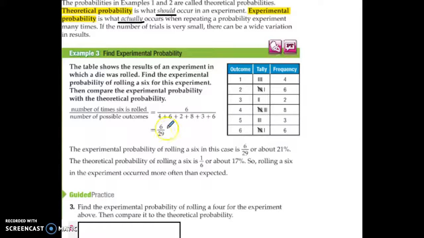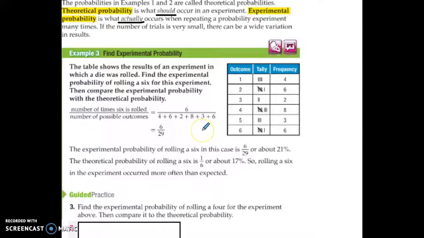Alright? So let's compare the theoretical and experimental of rolling a die. Here's what happened. They rolled the die here. How many times did it say they did it? 29 times they rolled the die. They got a 1 4 times, 2 was 6 times, 3 was 2, 4 was 8 times, 5 was 3, and 6 was rolled 6 times.